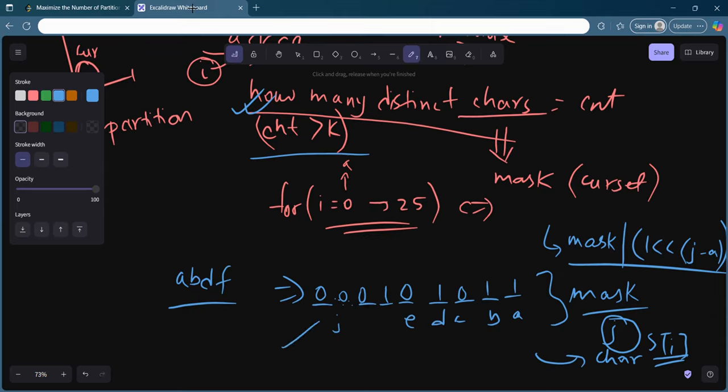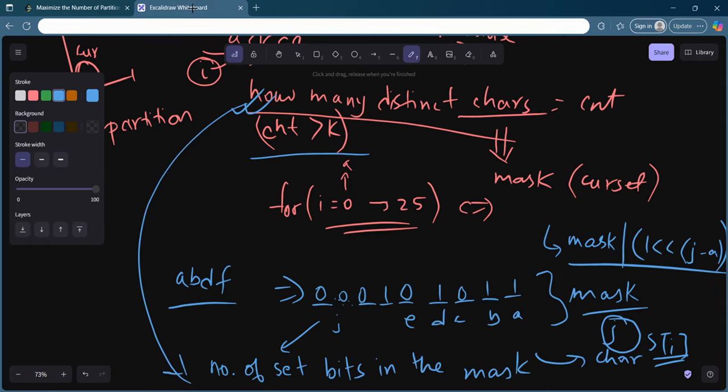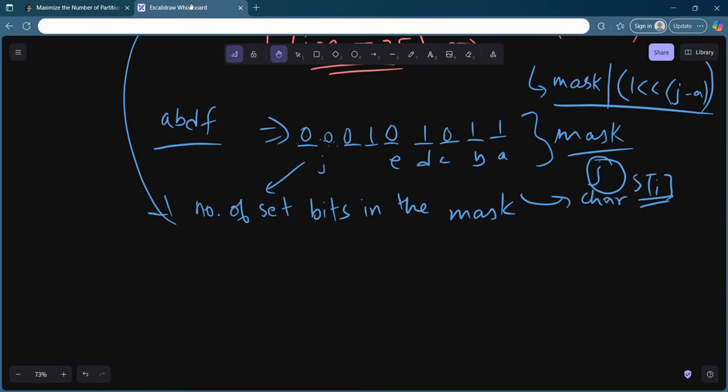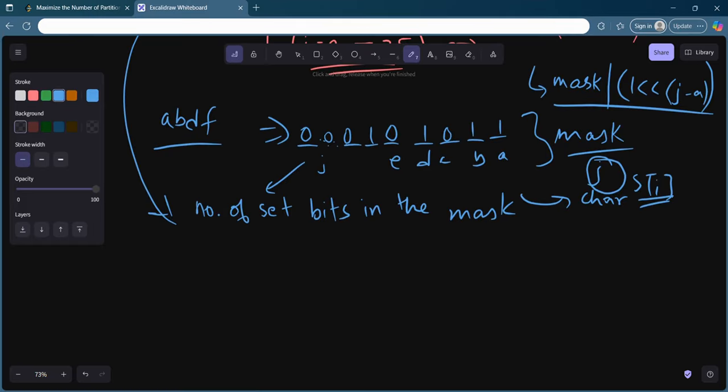You can just simply search it, or if you are doing some other language, what you need to see is that the number of set bits in the mask is nothing but how many distinct characters there are. I hope that is clear. How many distinct characters is nothing but the set bits in the mask, and that cannot go above 26, and that is very obvious.